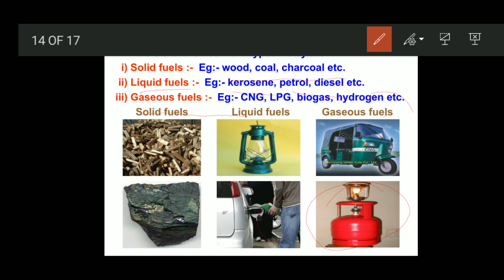Why are they stored in cylinders? Because a gas can be compressed. The nature of gases is that they are compressible. So we can store a larger amount of gas in a small cylinder. When it bursts, it could cause a rapid fire, because in that small cylinder we can store a large amount of gas. So these gases are stored in the form of cylinders.